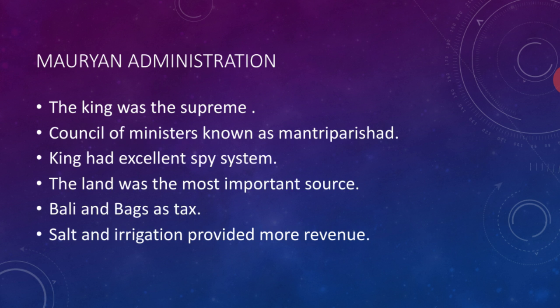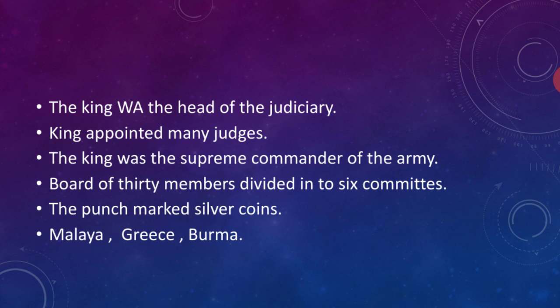And revenue income. The main income for the administration is land. They also collected some other taxes like Bali and Baga. It is Baga, so correct it, there is a spelling mistake. These two are taxes. Salt and irrigation also provided additional income for the kingdom. And there are some other things, for example,